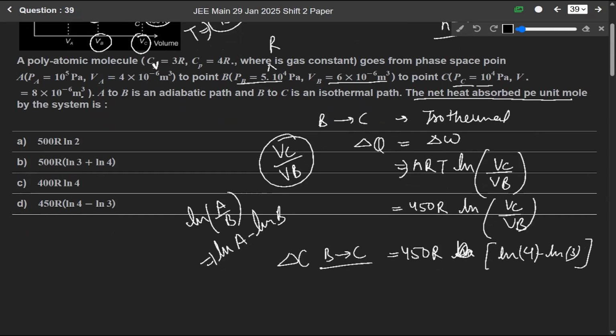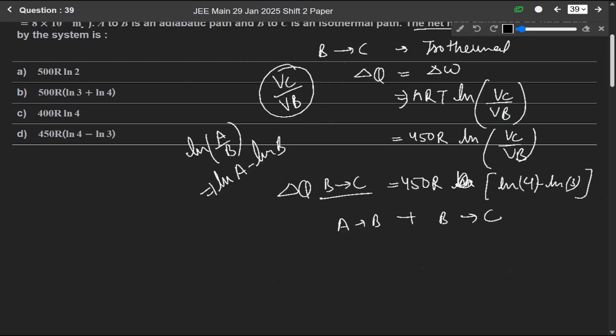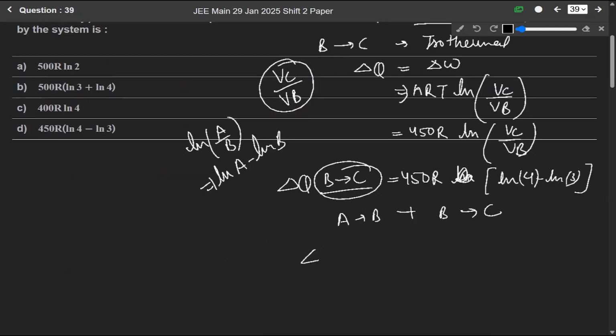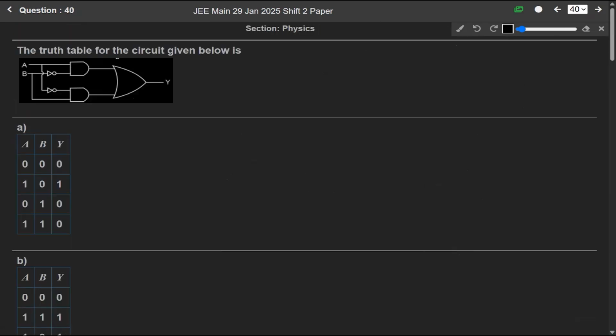Okay. Delta Q, the net heat absorbed, will be from A to B plus from B to C. From A to B it is 0. So net heat absorbed will be from B to C only, which is 450 R log of 4 minus log of 3. So our answer is option D.